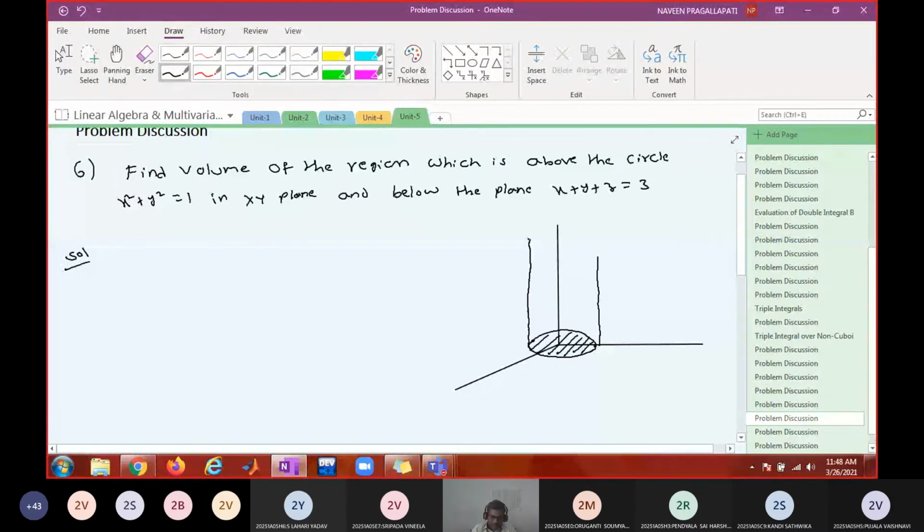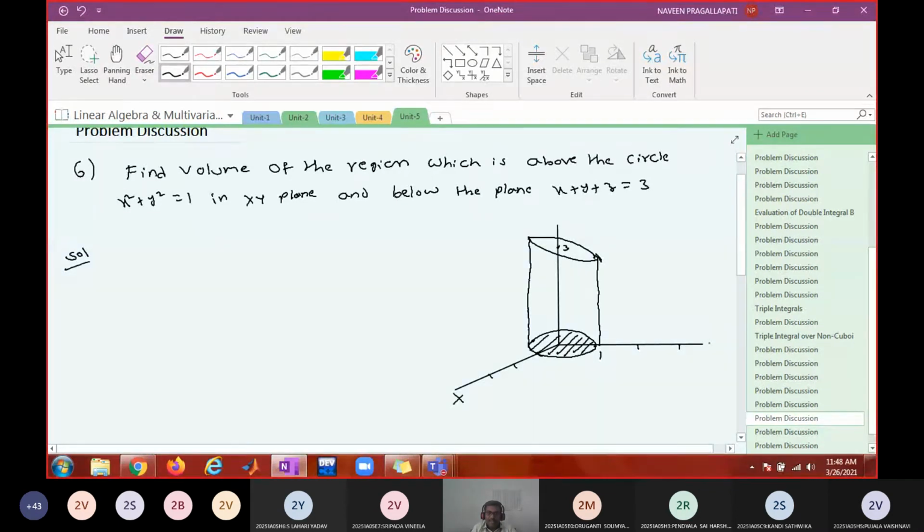But the top portion will be cut off by the plane like this. Okay. So this is 3. This point is 3, and this radius is 1, 2, 3. These intercepts are at x intercept, y intercept, and z intercepts are at 3, 3, 3. Okay. So this is 1, 2, 3.